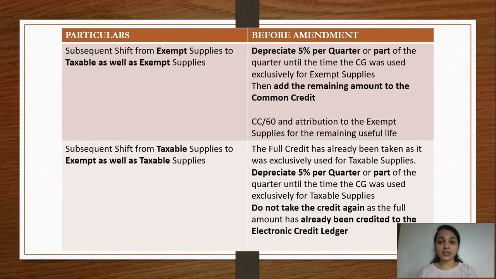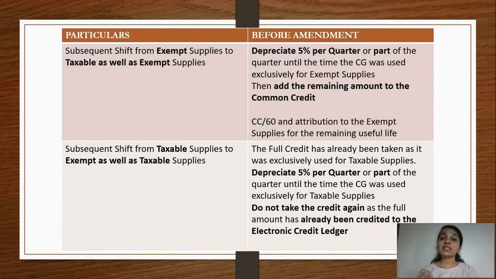Say if the machine was used for April, May, June and July, so this was 4 months. In this situation, how much percentage would have been depreciated? If the machinery was used for 4 months, it would have been 10%. Now you would ask, why 10%? There is no completion of the second quarter, but the rule says even if it has been used for part of the quarter, the machinery has to be depreciated for 5%, or rather the value amount from ITC has to be reduced by 5%.